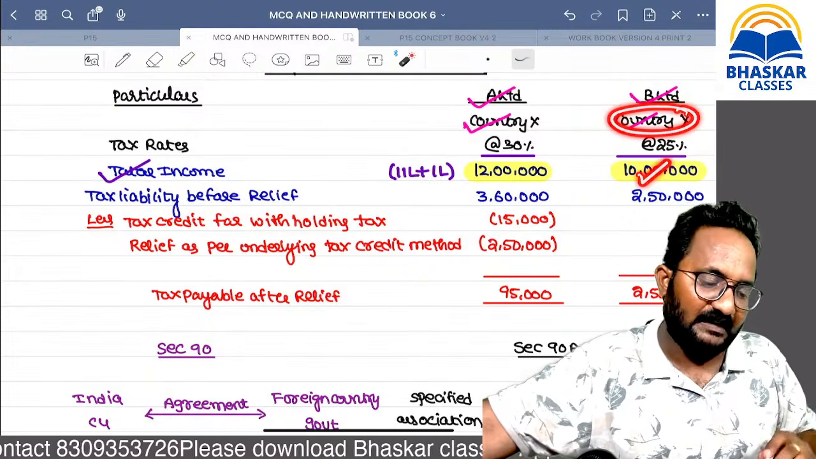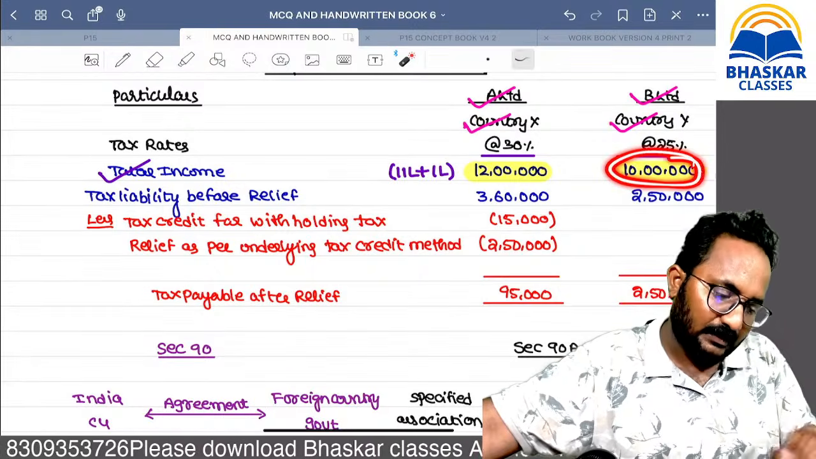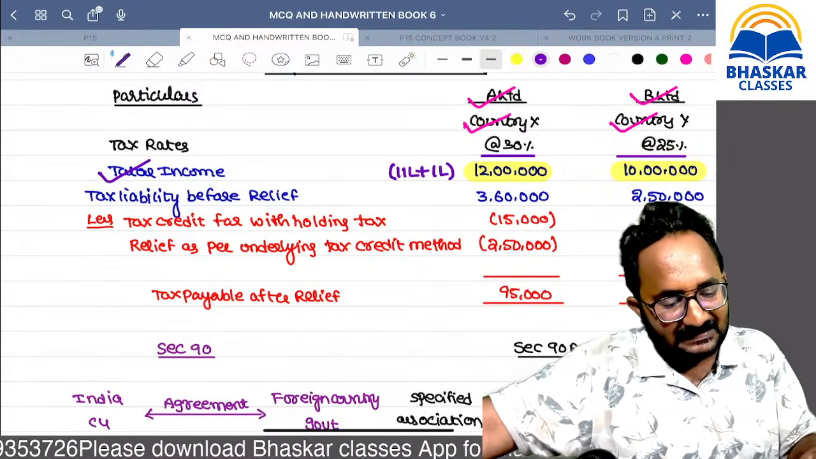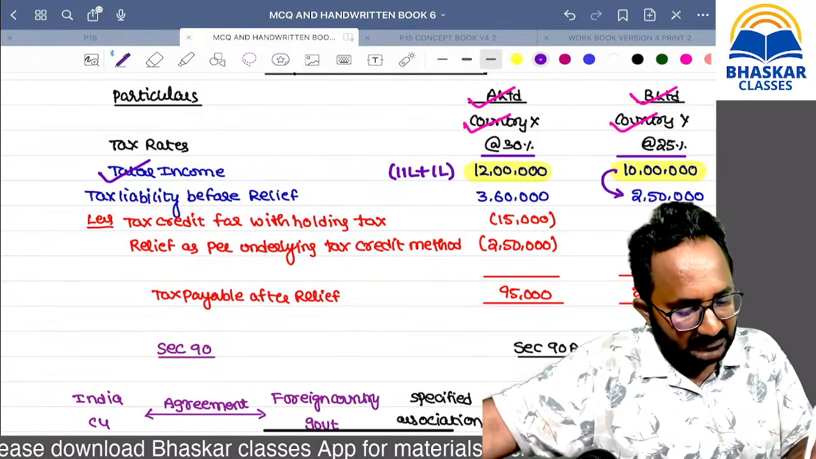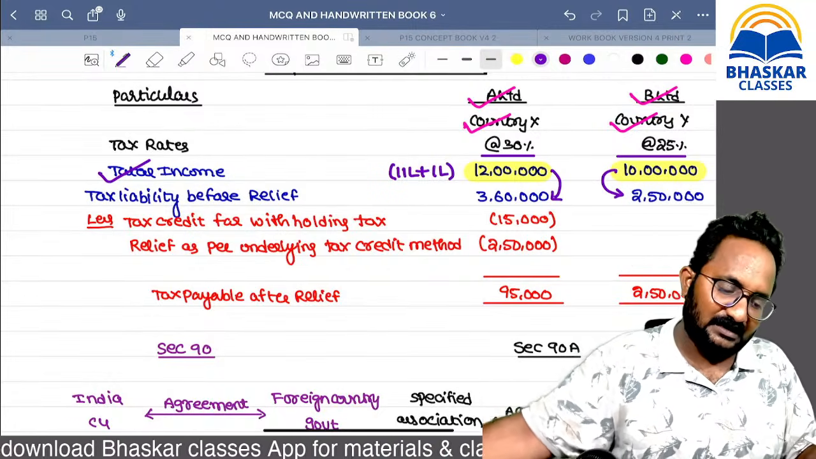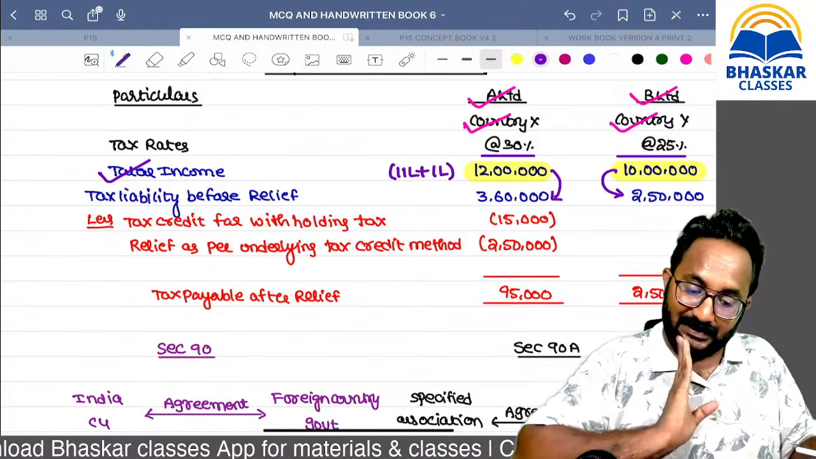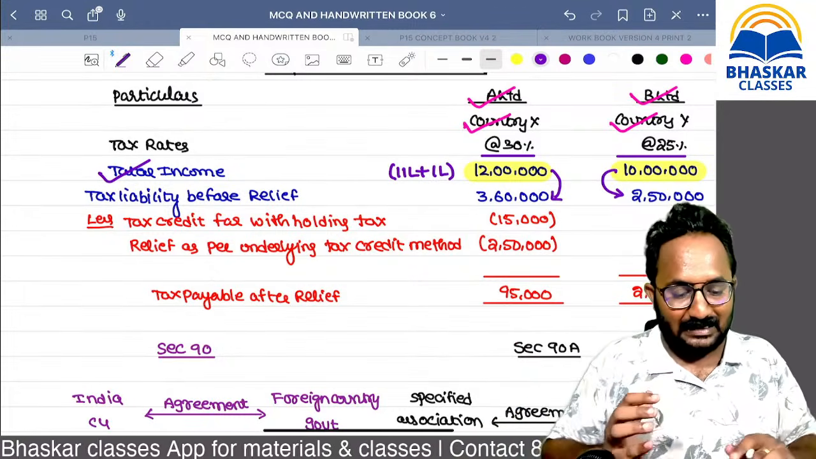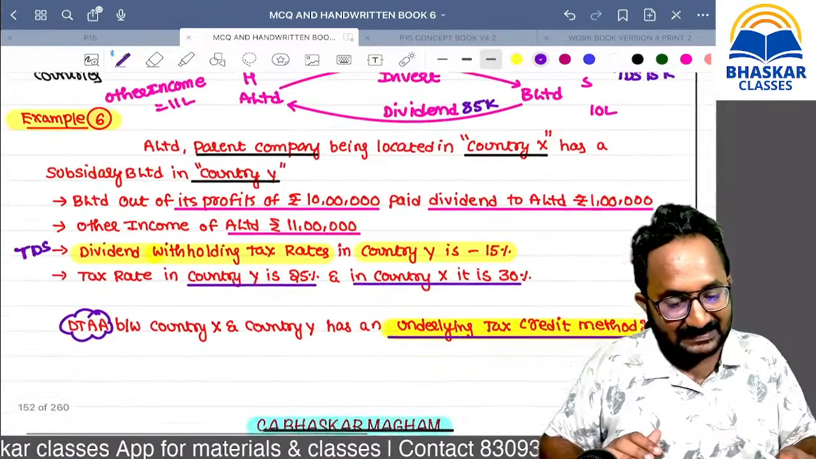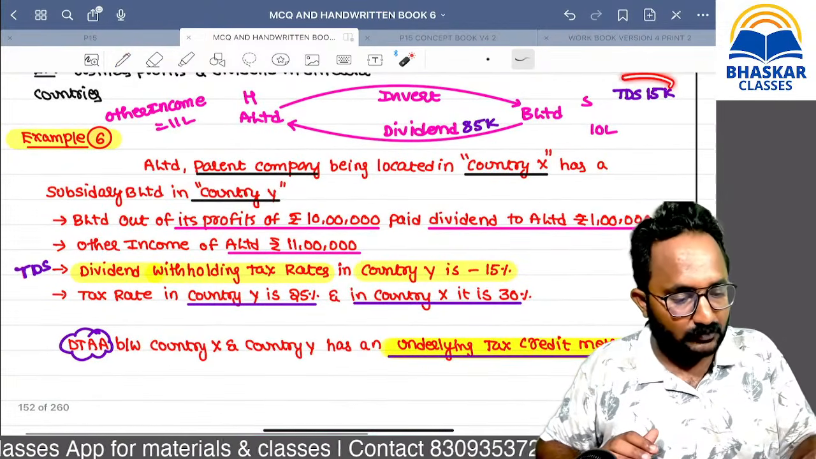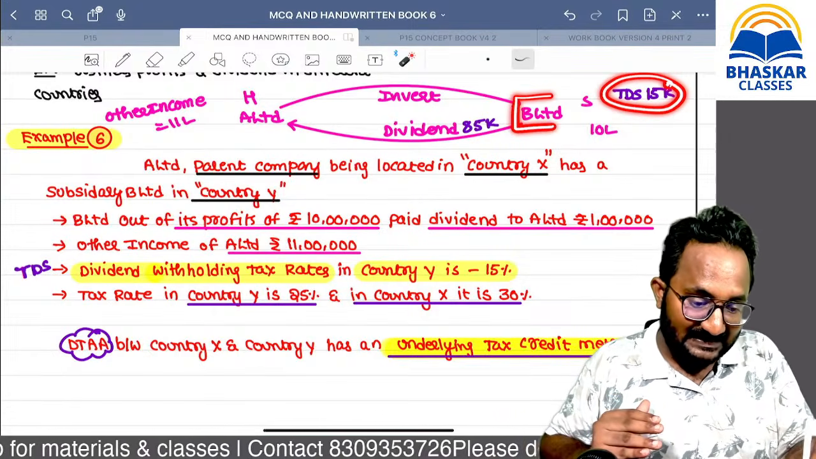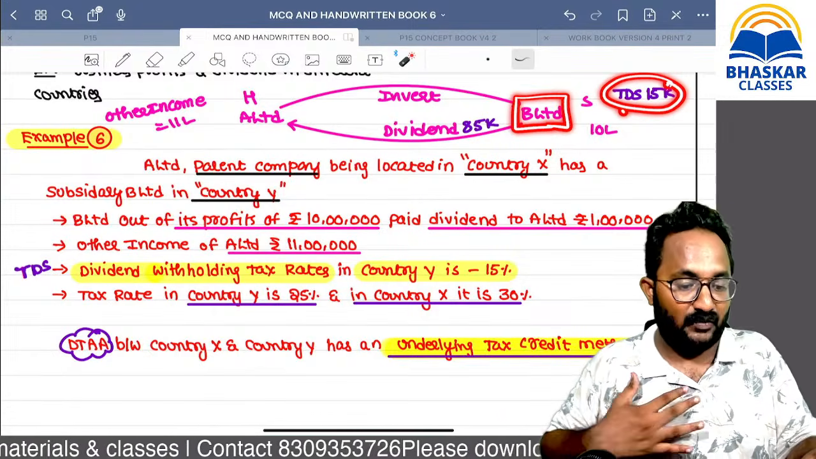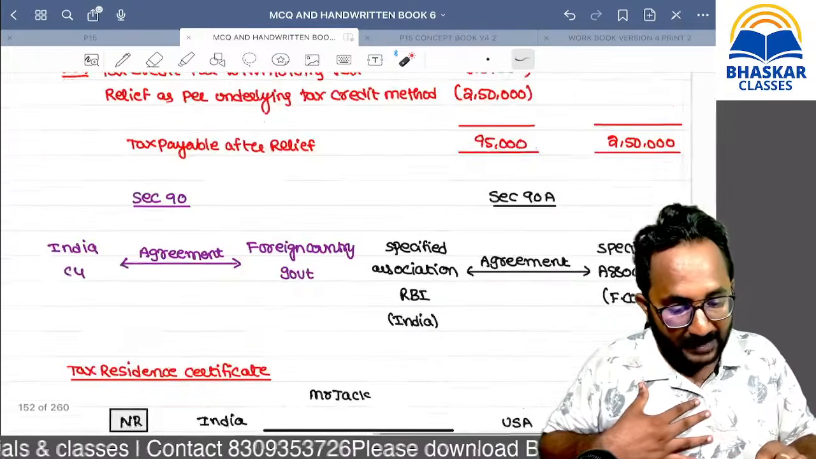Subsidiary company profit is how much, ma? 10 lakh. So what is the tax they will collect on 10 lakh, ma? 2,50,000. Here what is the tax they will collect on 12 lakh, ma? 3,60,000. But can you tell me already how much amount of TDS they have deducted, ma? 15,000. That means already I paid tax in this country 15,000 on this dividend income. Now I can take the credit.